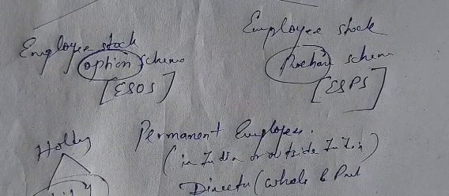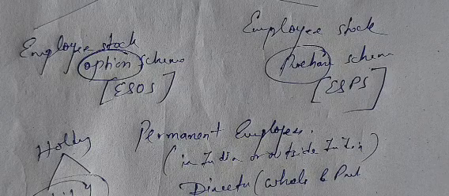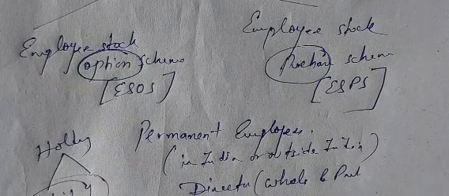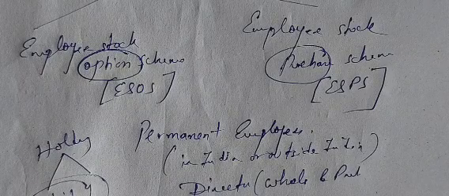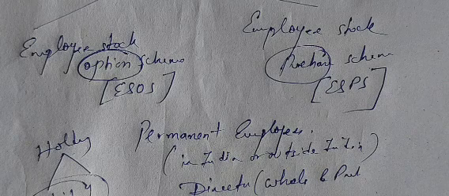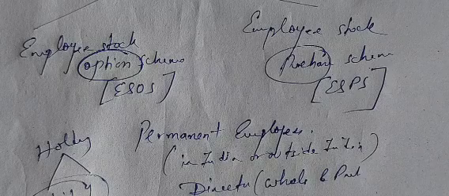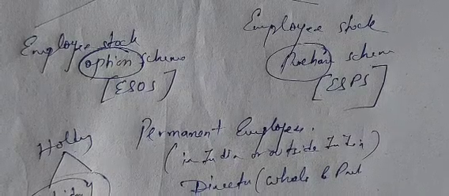One is the employee stock option scheme, another is the employee stock purchase scheme. In case of employee stock option scheme, an option is given to the employee to purchase or not purchase based on the preference. But in case of employee stock purchase scheme, there is no such option given. It's mandatory for the employee to purchase the shares. Clear? Okay.